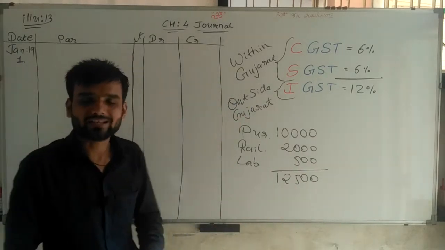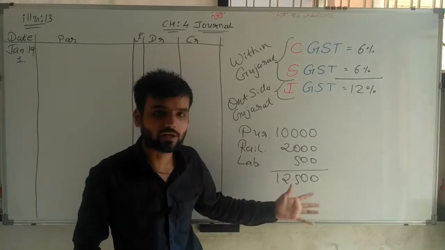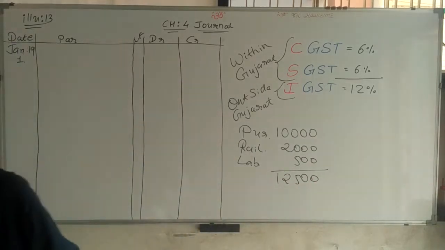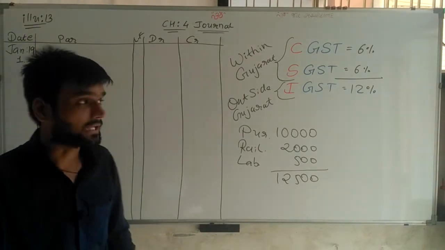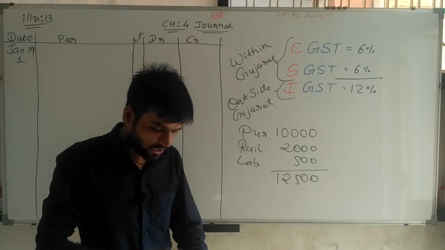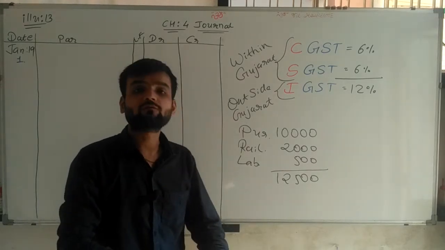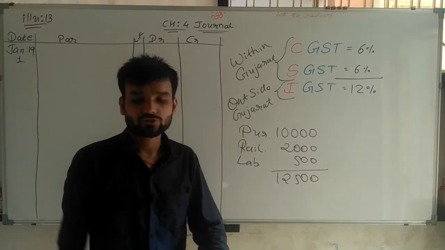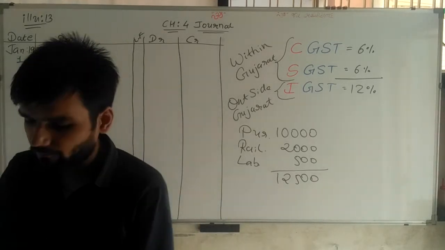Total amount that I have to pay is 12,500 rupees. Now in your calculator, please calculate 6% GST. So if you calculate 12,500 multiplied by 6%, you will get the answer 750.